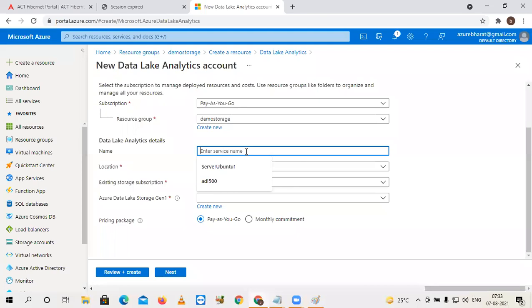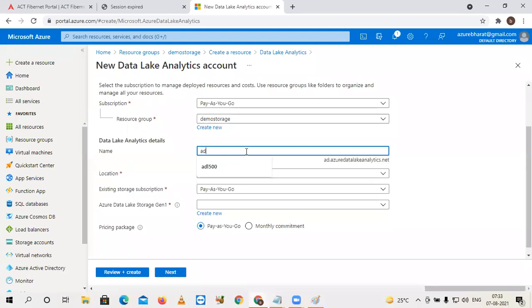Look at the second phase of the information. It's asking me for a service name. Let's say I am giving the service name as ADL700. Any name you can give. All of you observe here, below that box, some URI is generated for you, adl700.azuredataanalytics.net.